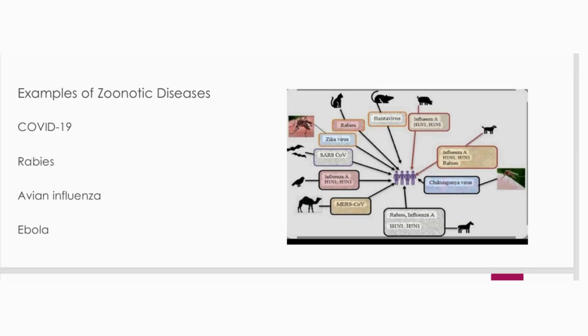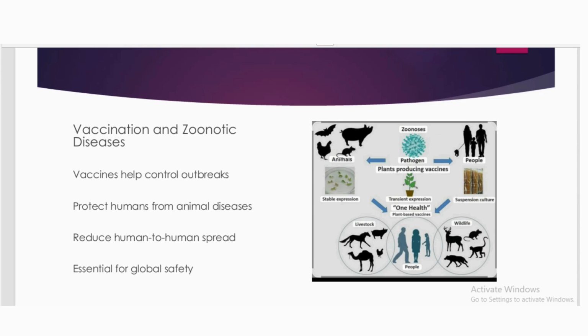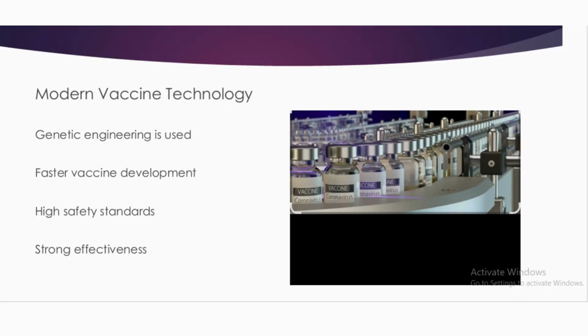So humans get infected through contact, and it is a very common and worldwide disease. So there are different examples of zoonotic diseases. The first one is COVID-19, the second one is rabies, the third one is avian influenza, and the fourth one is Ebola. So vaccination and zoonotic disease have a specific relation. For example, vaccines help to control outbreaks, and they protect humans from animal diseases. It also reduces human-to-human spread, and it has been essential for global safety.